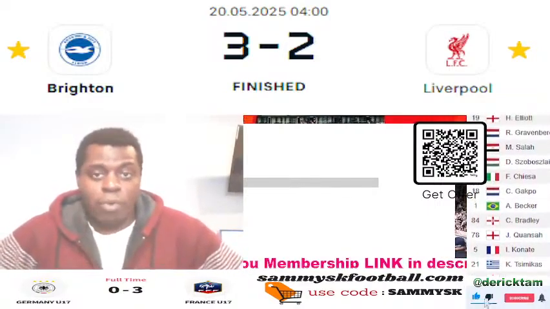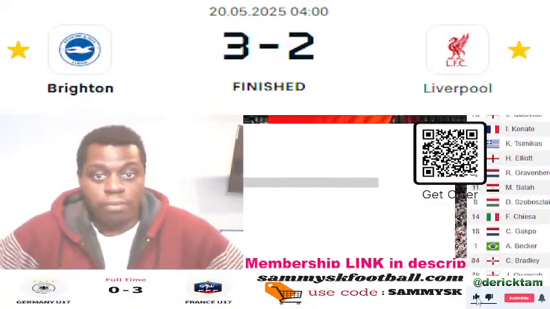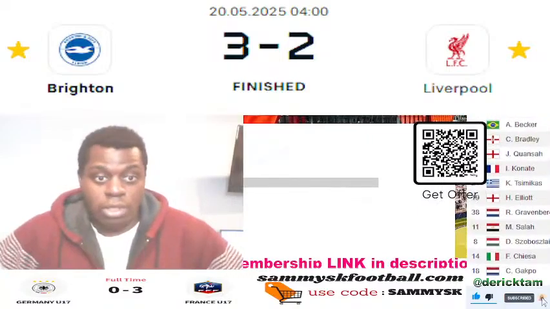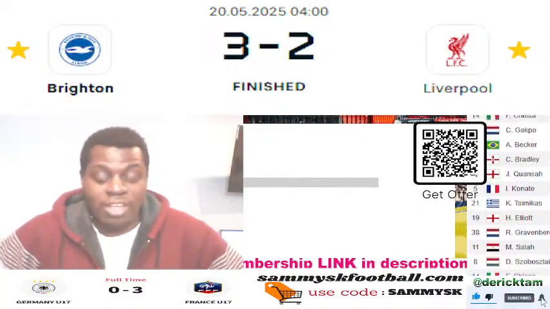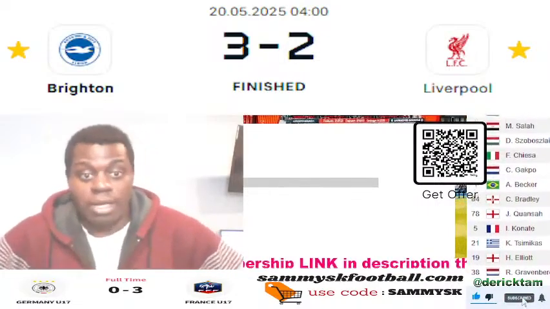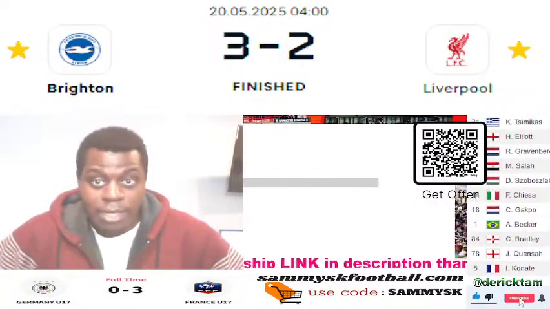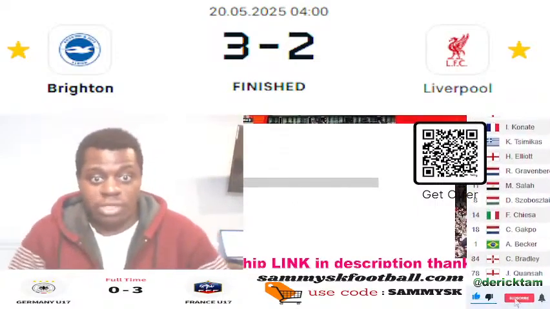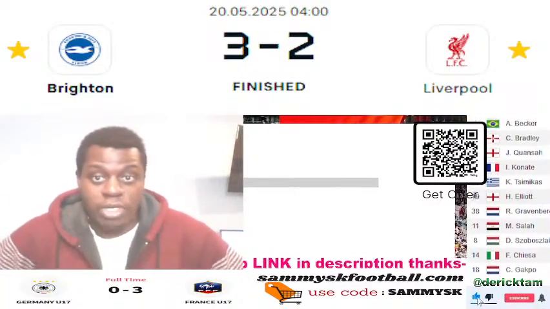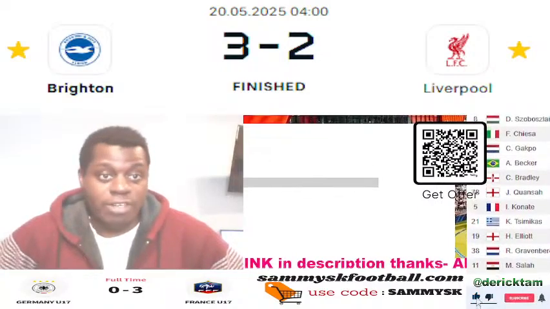I think with Liverpool, when they take the lead, they stop playing. You have to keep playing, you have to keep pushing for more. They got a goal in the first half, and then they crumbled and let in the equalizer. Dominic Szoboszlai got the 2nd goal from a well-worked set piece. And from there they stopped playing. Brighton in the second half made tactical substitutions, and they got the substitute players, Mitoma and the rest. They got the goals that were vital to give them 3 points.